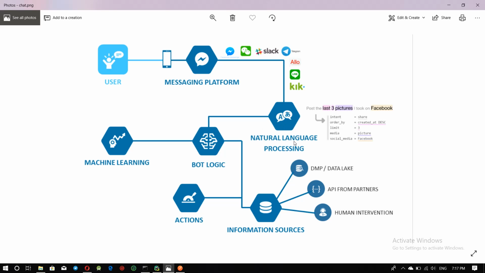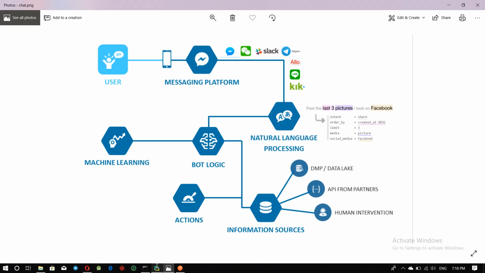Those NLP processes can be intent classification or entity extraction. Then based on those intents and entities, you perform some action, which can be human intervention, calling the tech support guys, or sending some replies, or providing anything that is necessary based on that action.